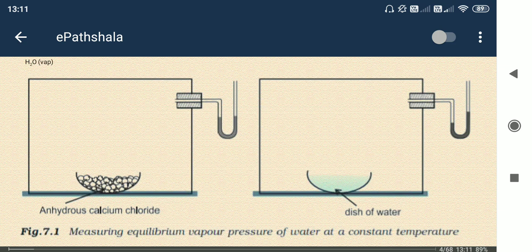See, you can see here what is happening. Anhydrous calcium chloride is given. Anhydrous calcium chloride absorbs water, some amount of vapor, whatever is present inside the container.